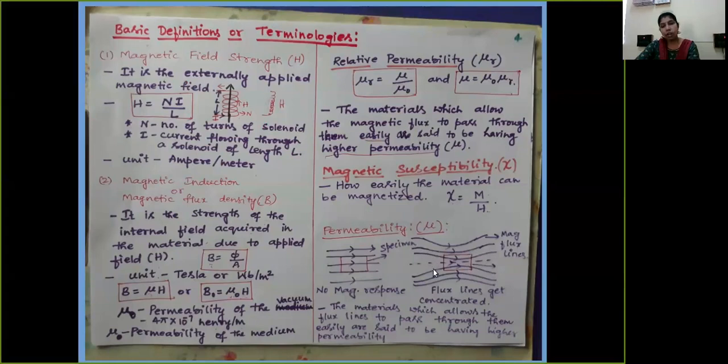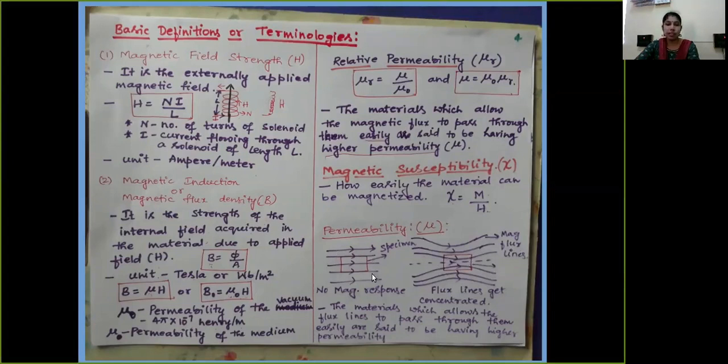It is because of the magnetic property of this particular specimen, so that this specimen is allowing certain magnetic lines of force to pass through it easily. And hence this magnetic material is said to have higher permeability.